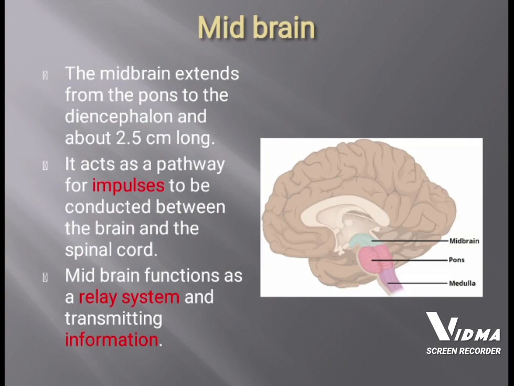The first part, the midbrain, is present at the topmost of the brainstem and it is about 2.5 centimeters in length. The midbrain functions as a relay system which transports information necessary for vision and hearing. It also plays an important role in motor movement, pain and the sleep or wake cycle.